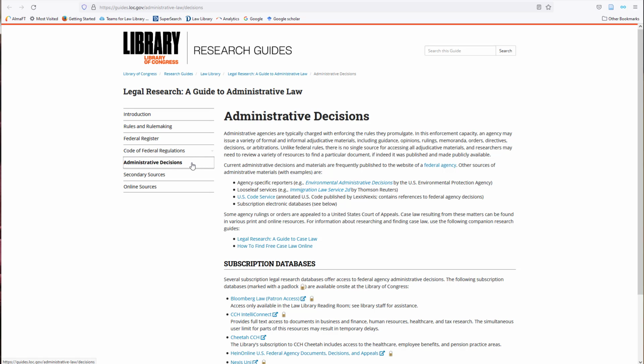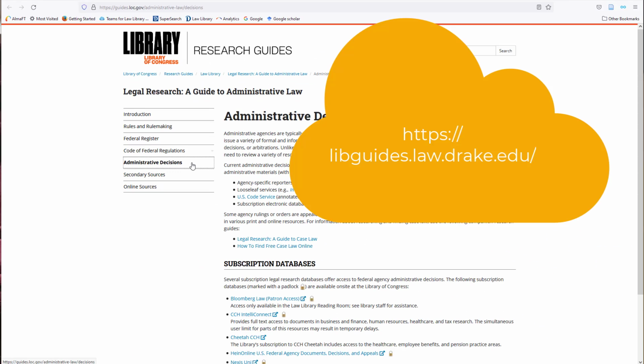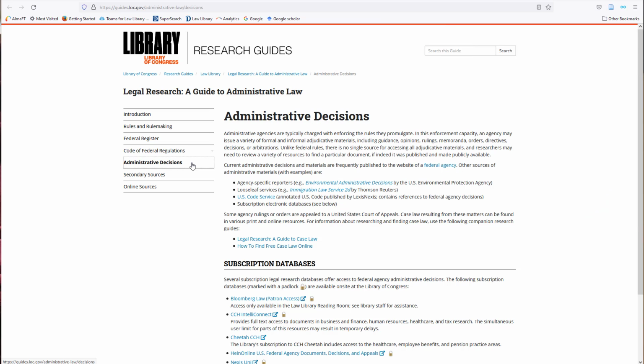This Library of Congress Research Guide on Administrative Law has a section on administrative decisions. If you want to get back to this guide later, you can find it through your favorite search engine. You can bookmark the URL at the top of the page. Or, my favorite strategy is to find it through the Drake Law Library Research Guides, a free web resource that can increase your research efficiency.